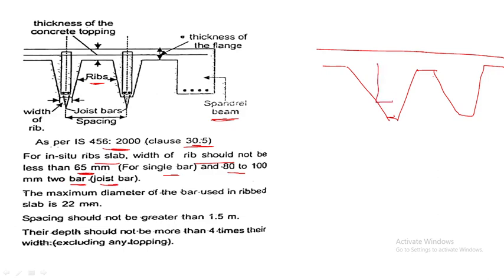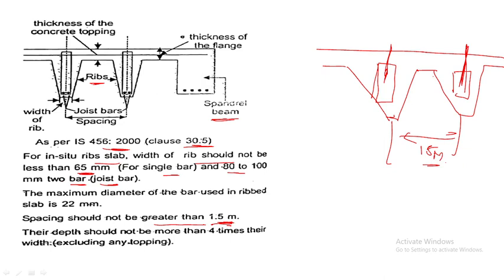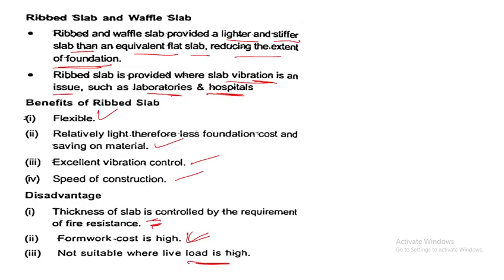They will provide the reinforcement like this, like tubes. Joist bar spacing should not be greater than 1.5 meters. The depth should not be more than 4 times the width, excluding any topping. Topping means this one, so you do not add it here.